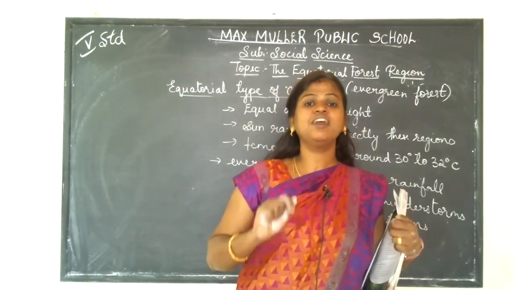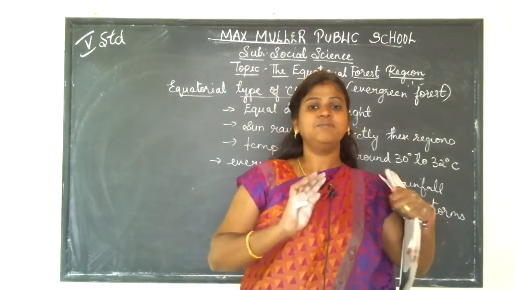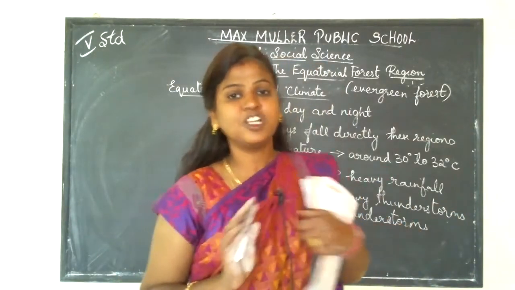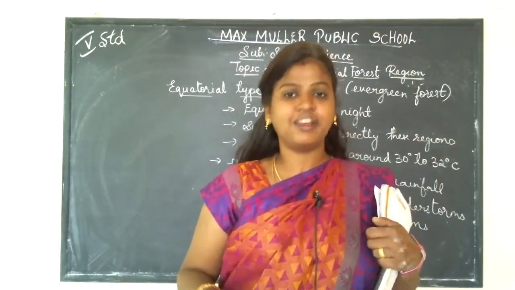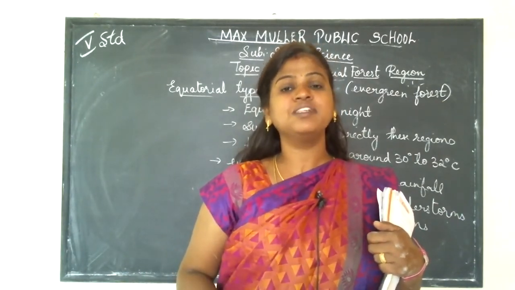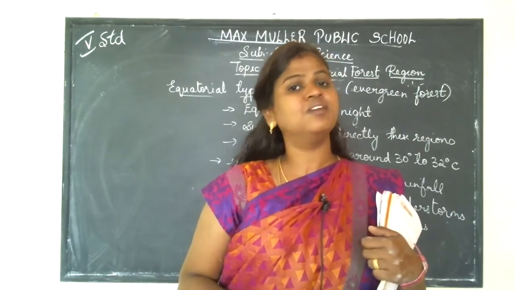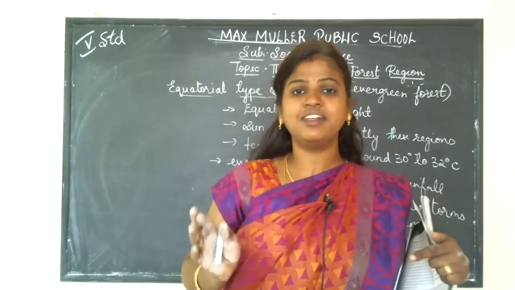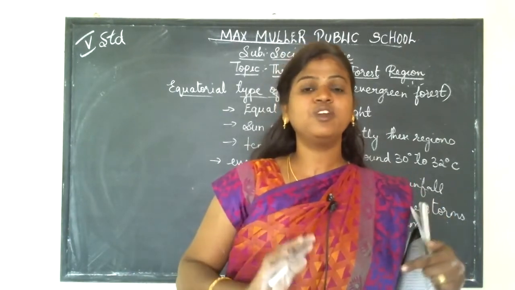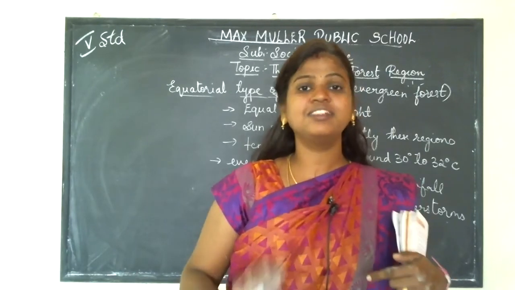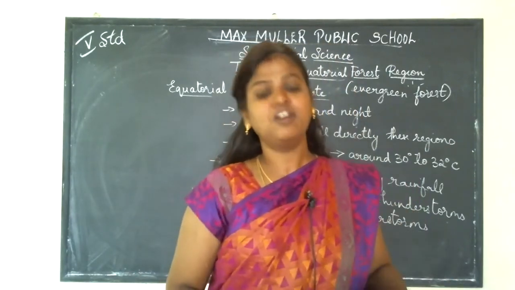Because of heavy rainfall and moisture content in the region, you can see all the trees and plants being green in color all throughout the year. And there is no shedding of leaves because it has no dry weather. So when there is no dry weather, the leaves don't shed. Always it is covered by green color. So hence the equatorial forest is always green in color. Hence it is called evergreen forest.